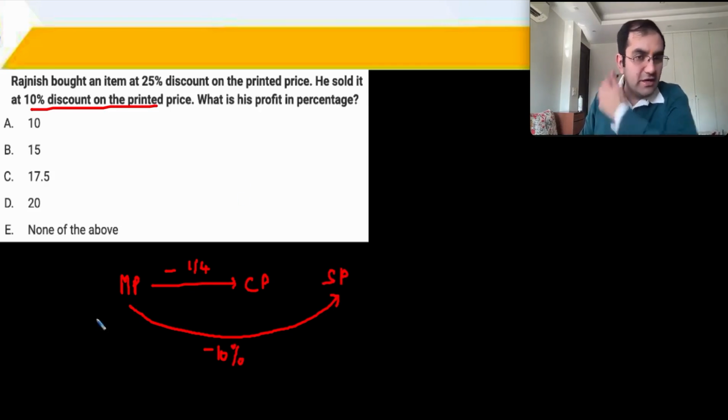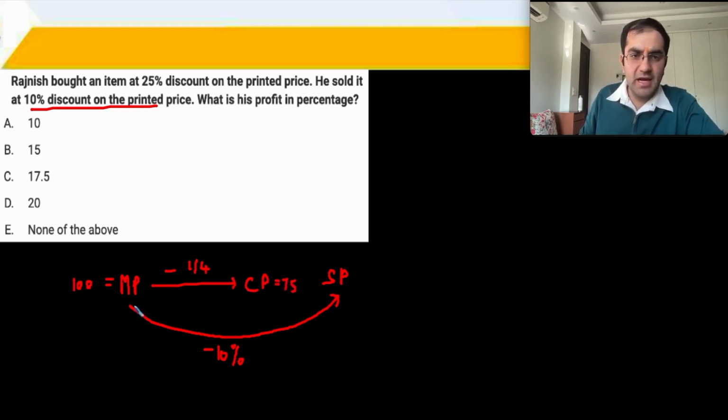So I should take a value for MP as 100 rupees. Minus 25% becomes 75 rupees. And minus 10% becomes 90 rupees. So he has sold it for 90 rupees and bought it for 75 rupees. It's a profit of 15 rupees on a cost price of 75 rupees. And that is a 1/5. Into 100, 20% is the profit percentage. The answer is D part for question number 3.